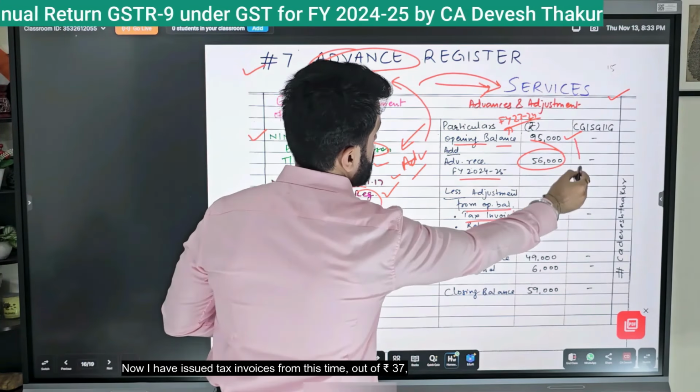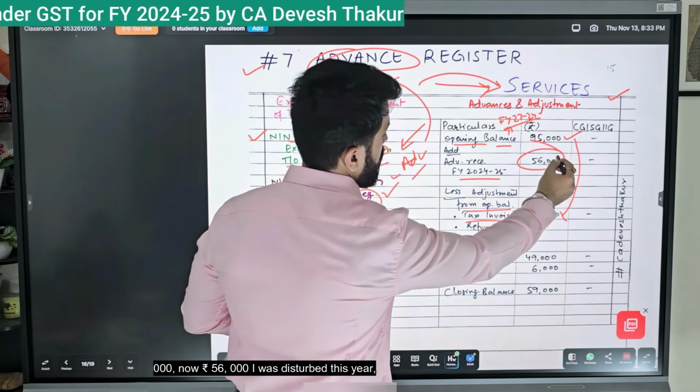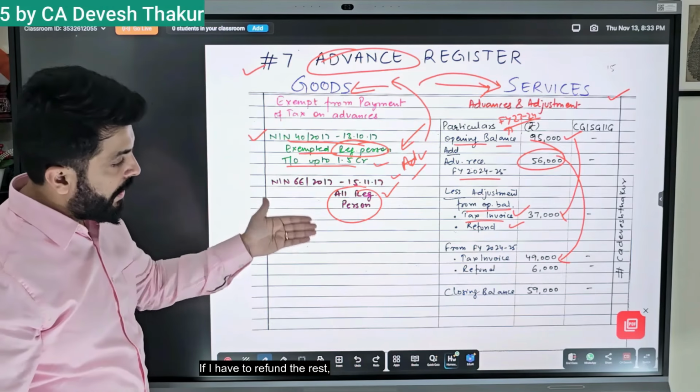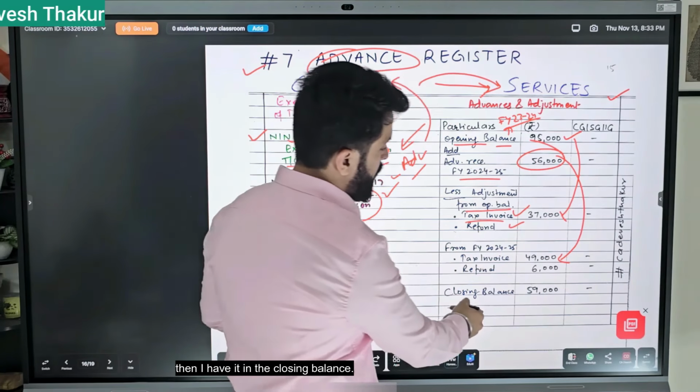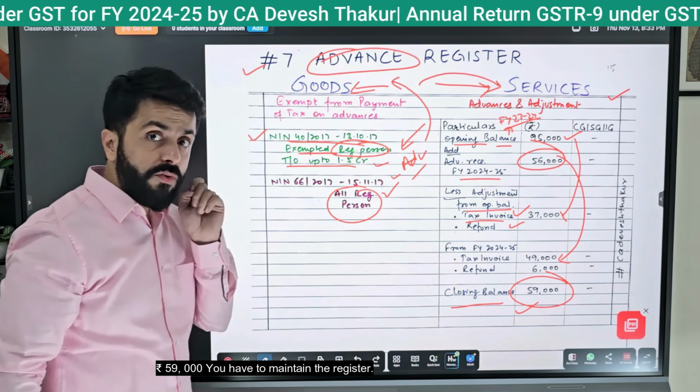Now I have issued tax invoices from this out of Rs37,000, now Rs56,000. This year I have issued tax invoices for 49. If I have to refund the rest, then I have it in the closing balance, Rs59,000. You have to maintain the register.